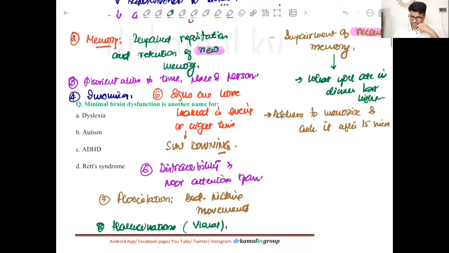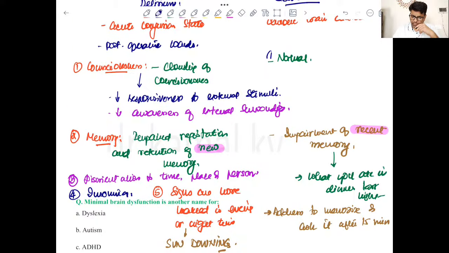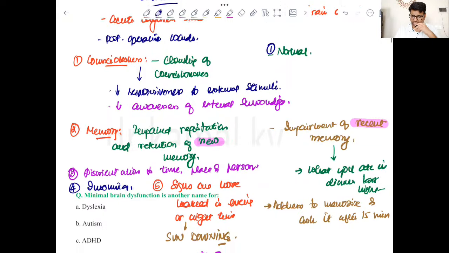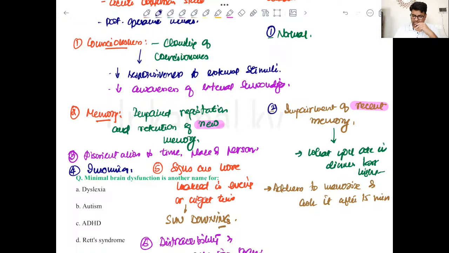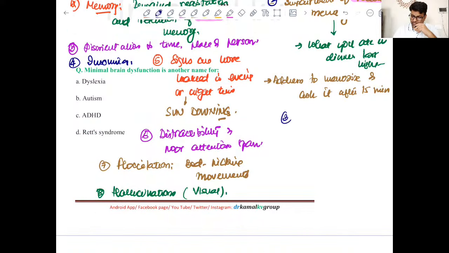Now there are some additional features of dementia. Of course, one is normal consciousness, that there is no loss of consciousness. Then there is impairment of recent memory. Then there is lack of judgment, okay?